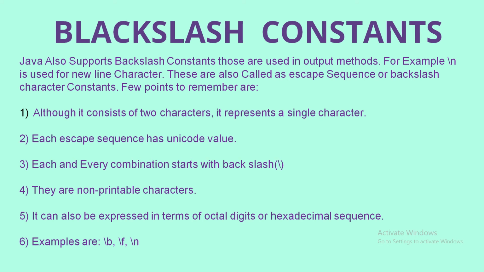Next are backslash constants. Backslash constants consist of two characters. They represent a single character. Each escape sequence has a Unicode value. Each and every combination starts with a backslash, and they are non-printable characters and can be expressed in terms of octal digits or hexadecimal sequence. Examples of backslash constants are \b, \f, \n, and so on.